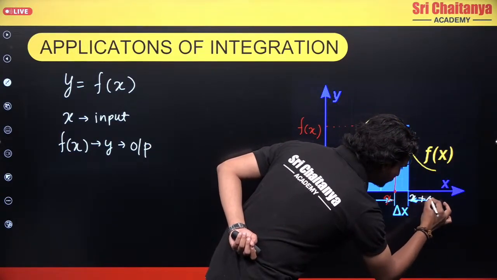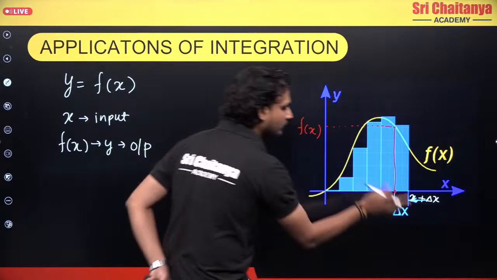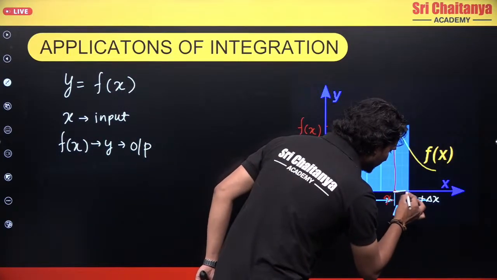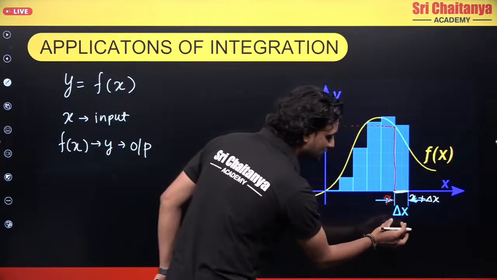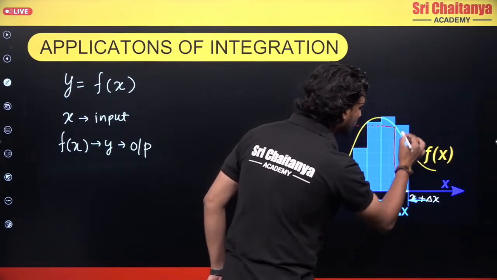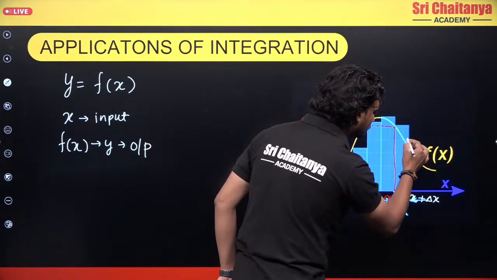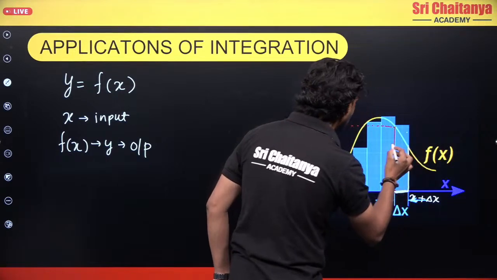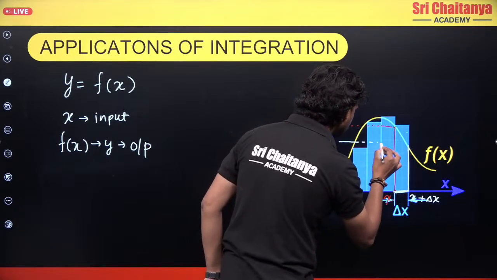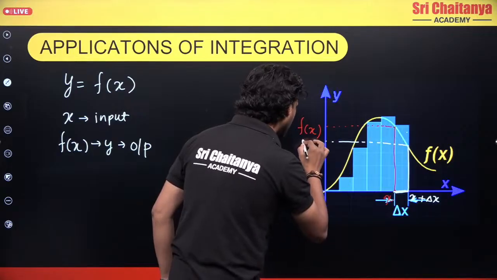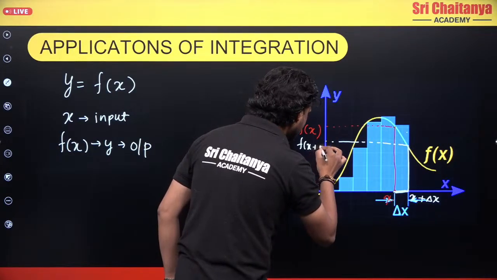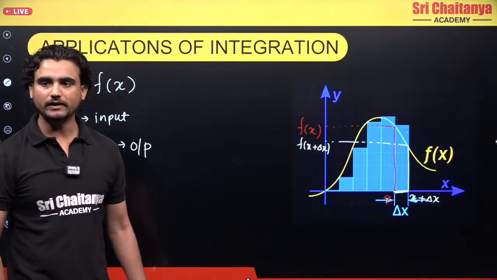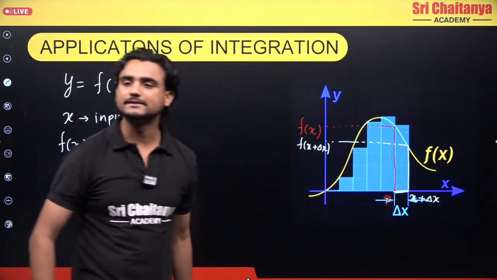So now what will this value become? x plus delta x. Why x plus delta x? Because I have changed the value. So can I say this length is delta x? Yes or no? And with respect to this, I will have some value of this function, and that value will be f of x plus delta x. Yes or no?